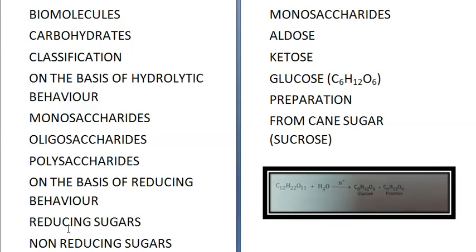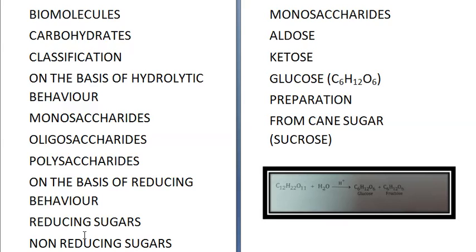All monosaccharides come in this category. This is because of the presence of an alpha hydroxyaldehyde group, a CHO group, present in glucose, mannose, etc., or an alpha hydroxy keto group which is present in fructose.